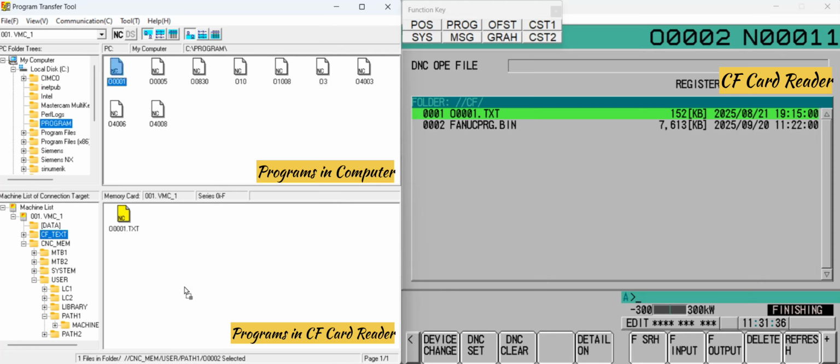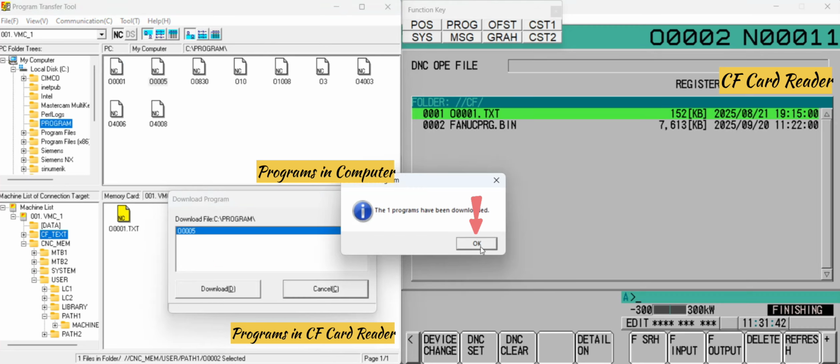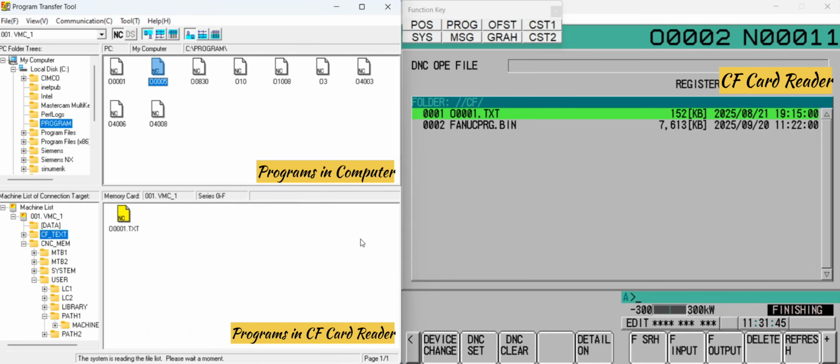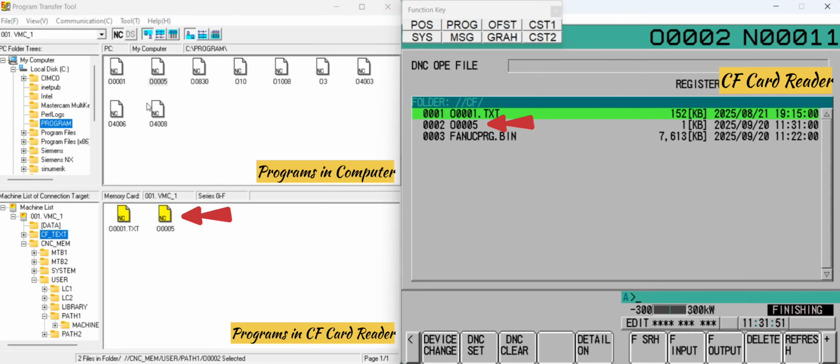Now drag and drop the files from computer to CF card. Press Download option. Press OK. Press Refresh soft key. Now you can see that program number 05 has been copied to CF card.